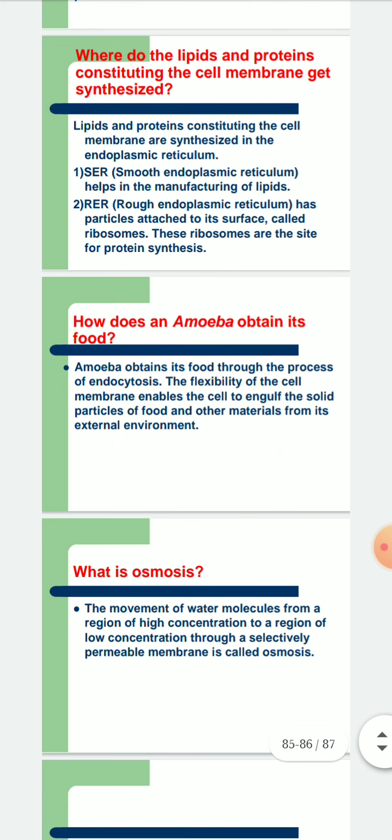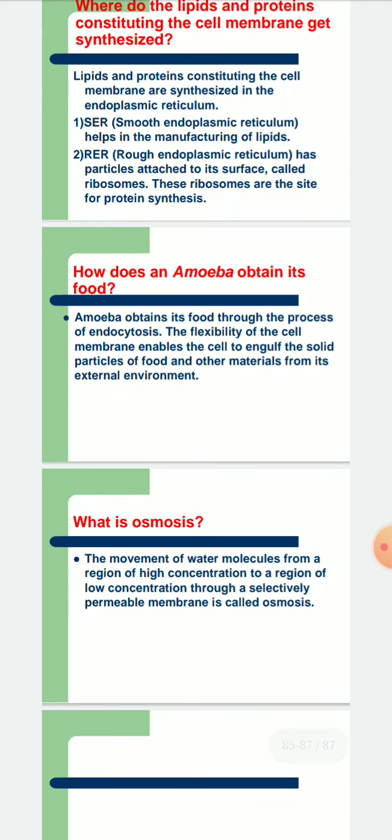How does an amoeba obtain its food? We have discussed that the amoeba forms a layer around the particle, a process known as endocytosis, with its flexible cell membrane. The flexibility of the cell membrane enables the cell to engulf solid particles of food and other materials from its external environment. So the amoeba covers the particles around its body, and that process is known as endocytosis.